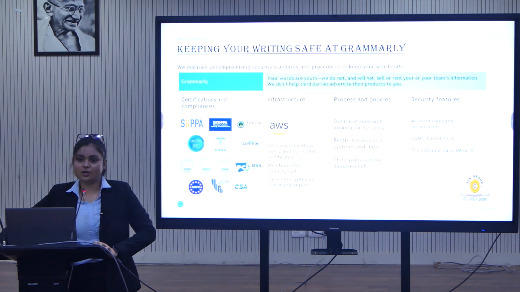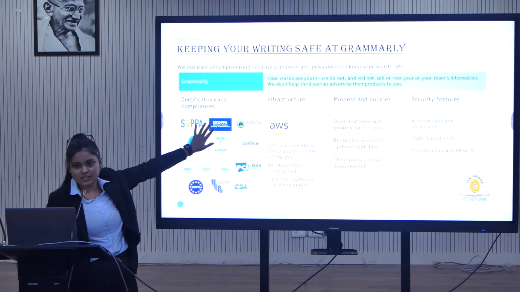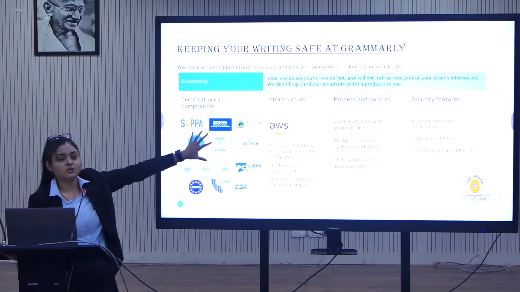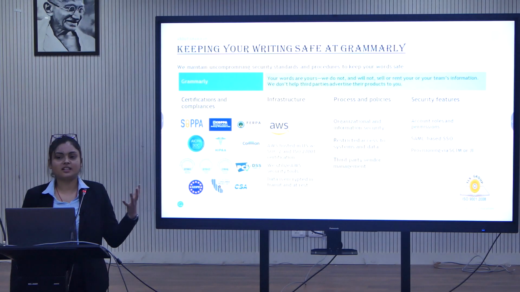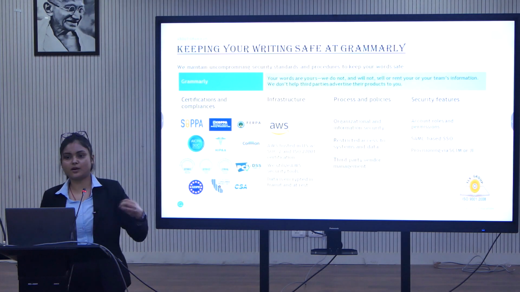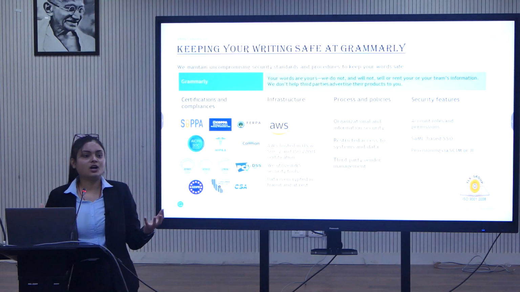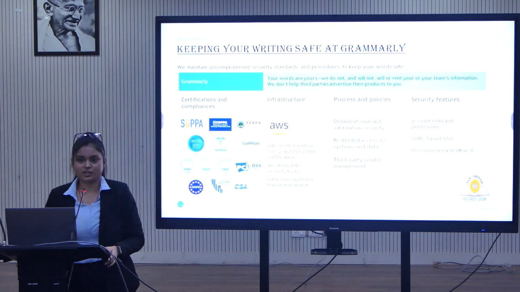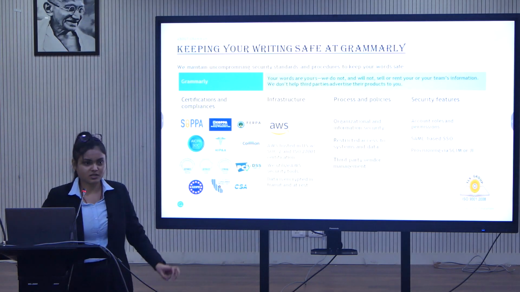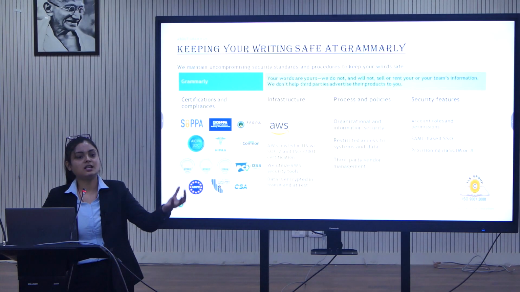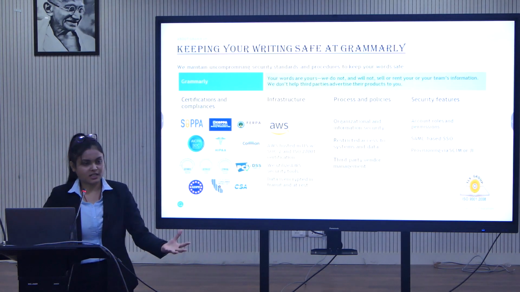And how it is also displayed, you can see these are the compliances that they have certification with, these many. So they are working on a daily basis on behalf of Grammarly to find out if there is some bug inside or if there is some bug from the backend. So they work on a daily basis. So we can say that data on Grammarly is 100% secure. Why secure? Because once any institute subscribes, every individual has their own ID and password, and that too on the institutional email IDs.